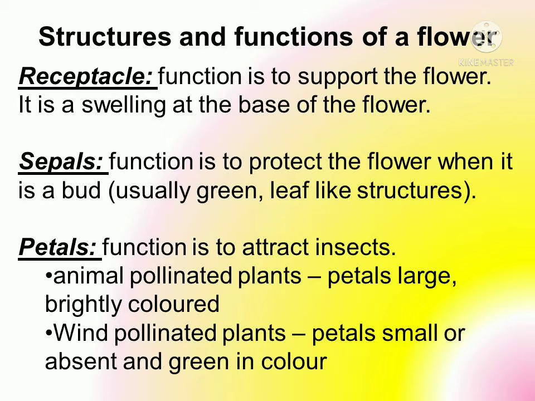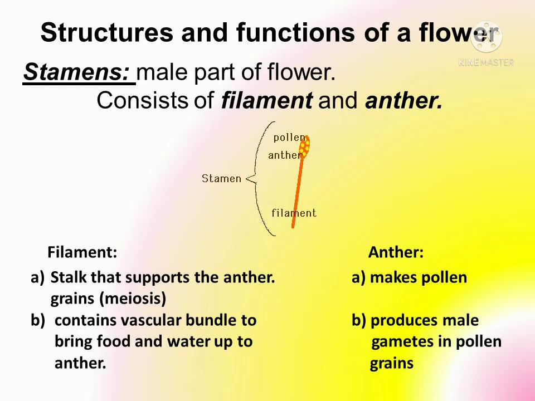Second one are the petals. Petals are colorful leaves present on the topmost part of the flower and are clearly exposed. Their function is to attract insects for pollination and some other kinds of tasks. For example, when the flowers are zoophilous, means when they are plants which undergo pollination with the help of animals, in those plants petals are large in size and very brightly colored. And the plants which undergo wind pollination, means with the help of air, they are not too exposed, I mean they are not too colorful and they are small in size.